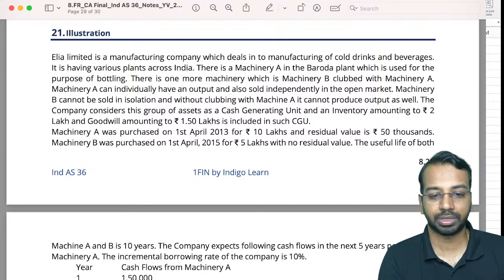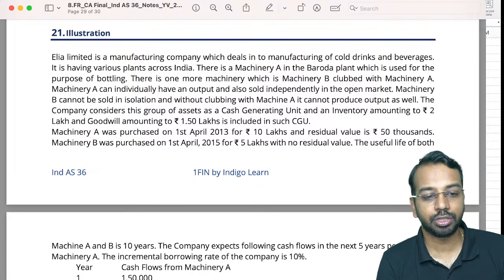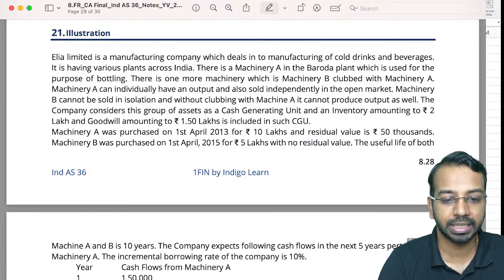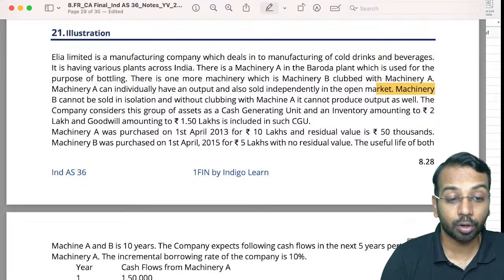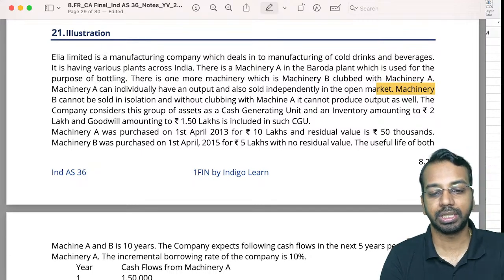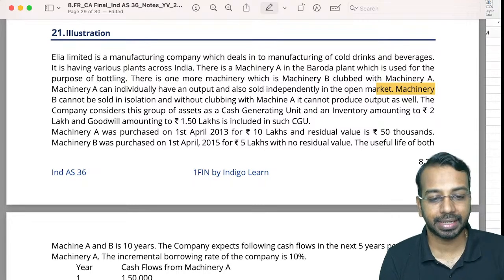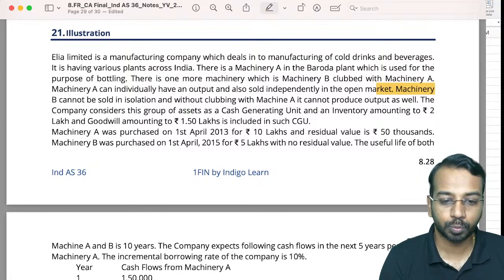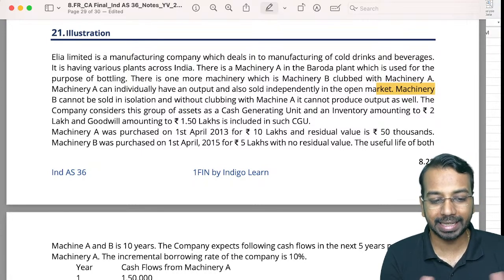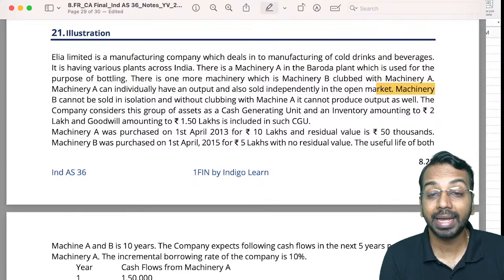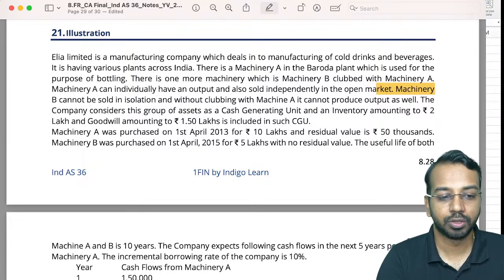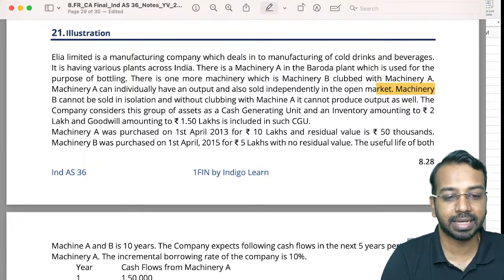Now, machinery A, machinery B. Machinery A can individually have an output and be sold independently in the market. So machinery A you can independently sell in the market, but machinery B cannot be sold in isolation without clubbing with machine A. So machine B cannot generate cash flows independently. Now, when it cannot generate output independently, you aggregate different machines and create something called a cash generating unit. So the company considered this group of assets as a cash generating unit.